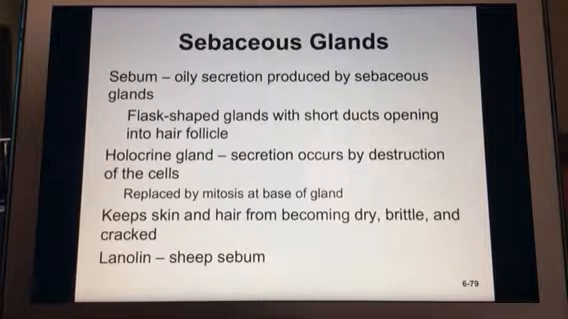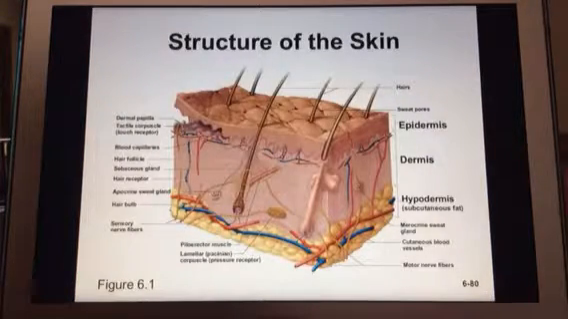You're probably familiar with lanolin, which is oil in sheep. So there they are, kind of sticking out next to that hair follicle. That's not really the best picture. I'm hoping you have a much better picture in your lab manual. This is not my favorite.